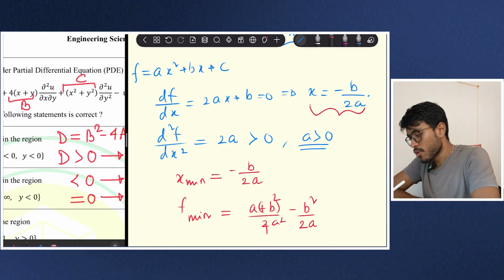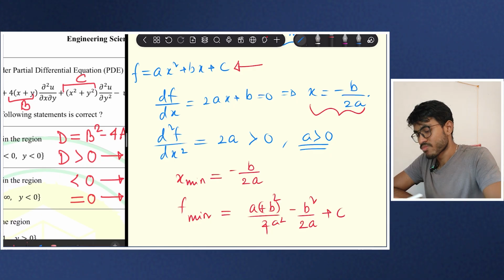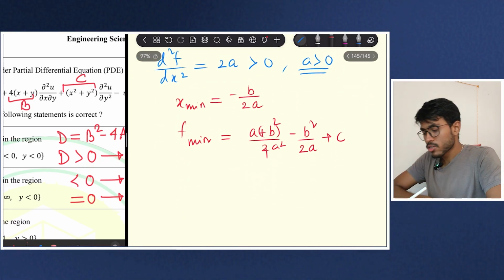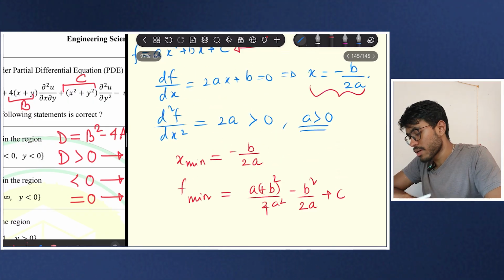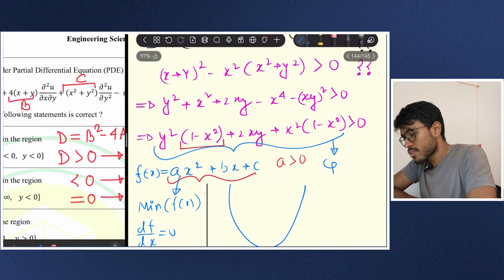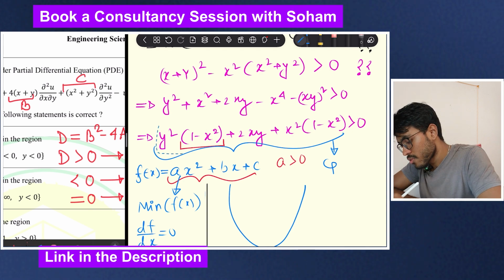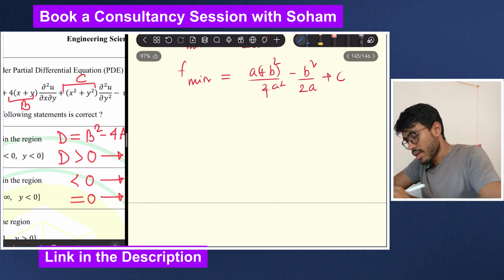I am just putting this x minimum into this equation, plus c. So here you will get some value. Now you see this minus b by 2a, and here this is the b. So what I will do is I will just copy this equation, copy and paste.